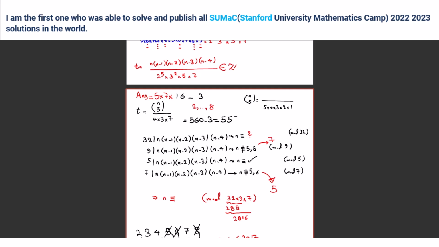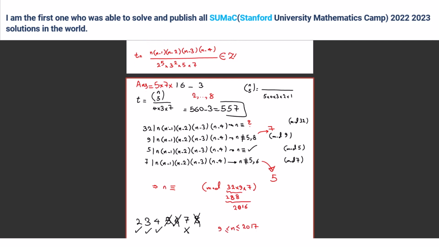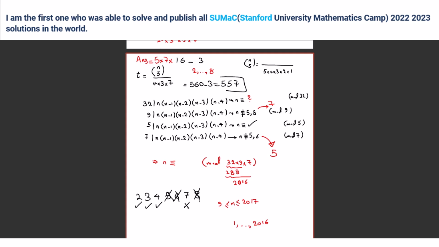Why don't you need to subtract for 2017? Or do we need to consider the 2017 number itself? Look, when we multiply these, it means that from 1 to 2016, we have these numbers that are good, right? Yeah. 560 from 1 to 2016. Okay. But the range of the problem is not 1 to 2016.